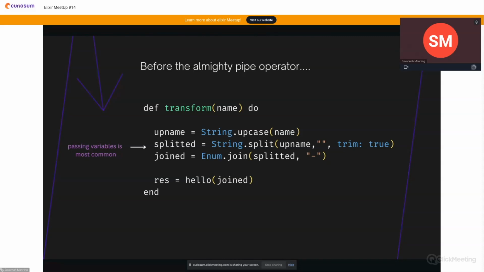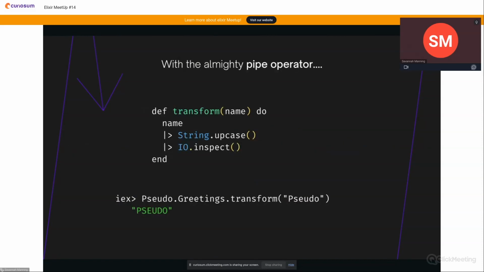So upname, splitted, joined, and we'll kind of just ignore the modules for now and what they're doing. But you can see that we're taking these variables and we pass them down until we finally get to our result and call our previous function hello. This is super common in other programming languages and probably doesn't look too painful to the eyes right now, but trust me, whenever your functions get bigger, it just gets more annoying.